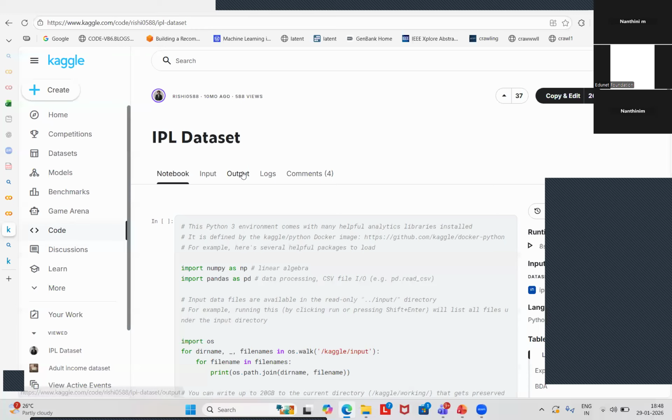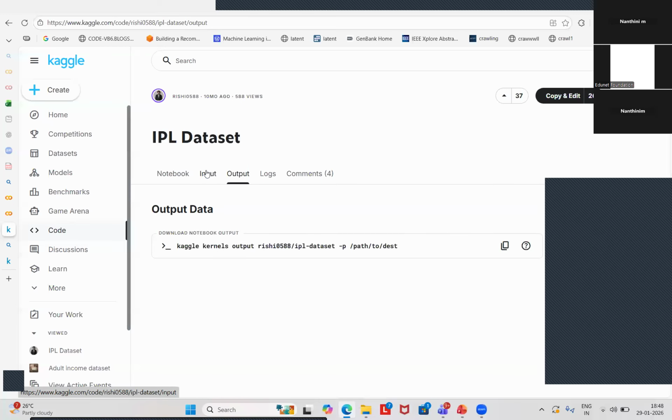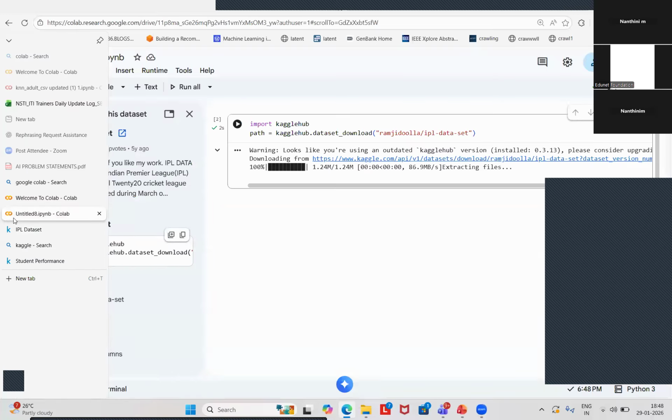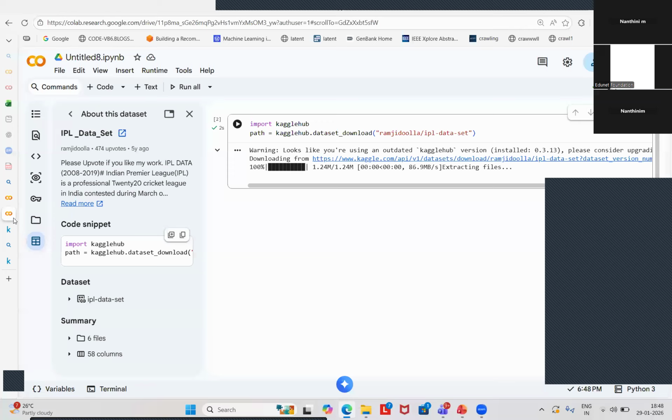Okay, so output, sorry, input. So this is my data set. You can download it from here, and again you have to upload it in the Google Colab platform. Instead, you can directly copy that particular code snippet and run it over here for accessing the data set directly from the Kaggle platform. This is also possible. So these are the two ways you can access your data set.